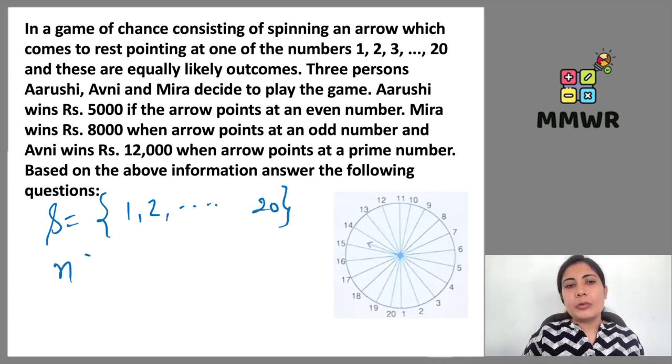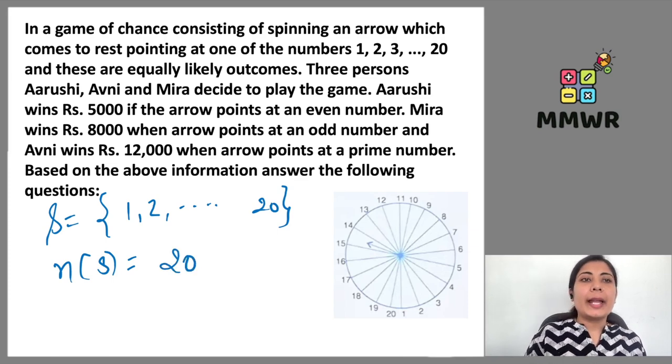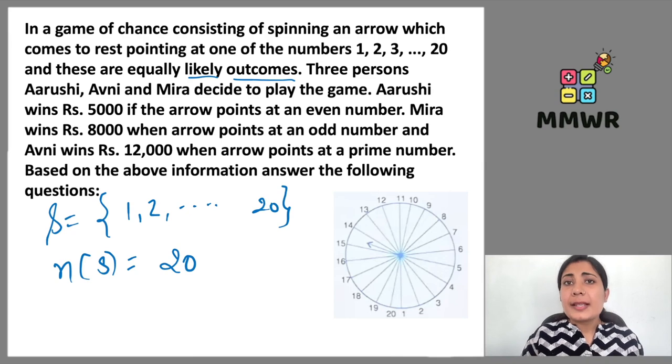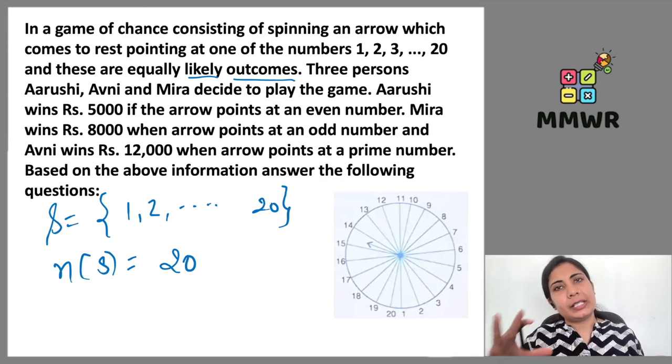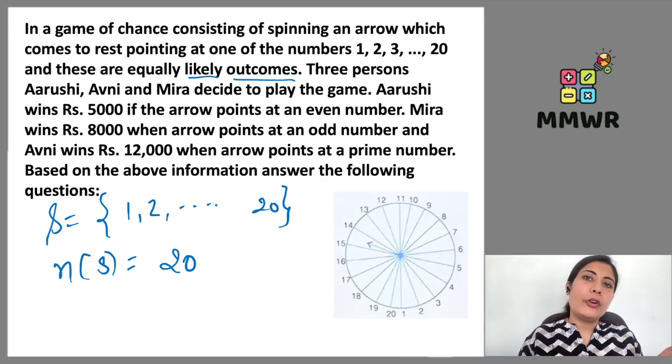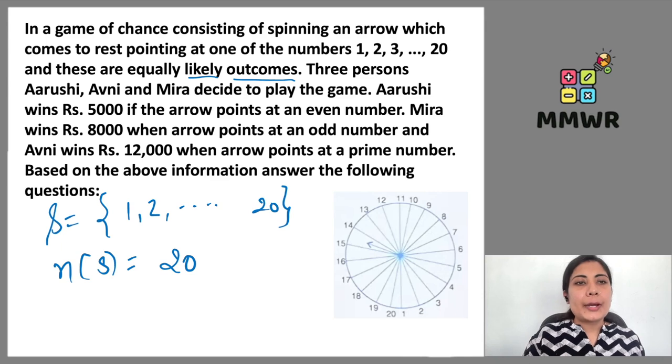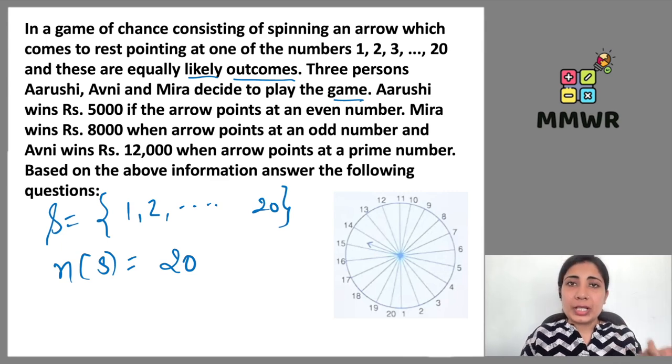So we can easily list out the sample space here. So total number of all possible outcomes, how many do we have? 20. And these are equally likely outcomes. Equally likely outcomes means everyone's chances of happening are equal. If one has a 30% chance, then the other also has 30%, all the same. If one has 40, then the rest also have 40. Equally likely outcomes. Okay, 3 persons Arushi, Avni and Meera decide to play the game. Okay, the chance of any number coming is equal. The chance of 20 coming is as high as the chance of 1 coming, as high as the chance of 5 coming.